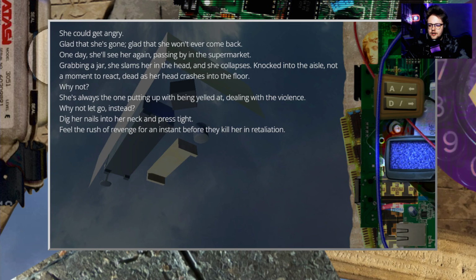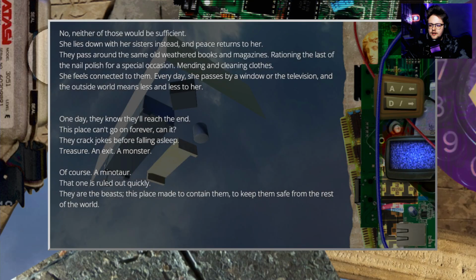One day she'll see her again, passing by in the supermarket. Grabbing a jar, she slams her in the head and she collapses, knocked into an aisle, not a moment to react, dead as her head crushes on the floor. Why not? She's always the one putting up with being yelled at, dealing with the violence. Why not let go instead? Dig her nails into her neck and press tight. Feel the rush of revenge for an instant before they kill her in realization. No, neither of those would be sufficient.